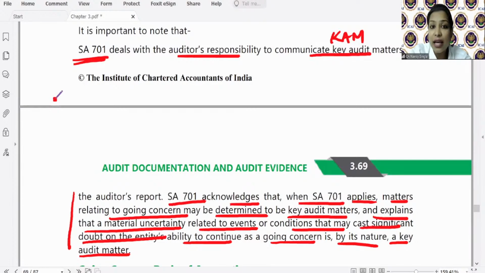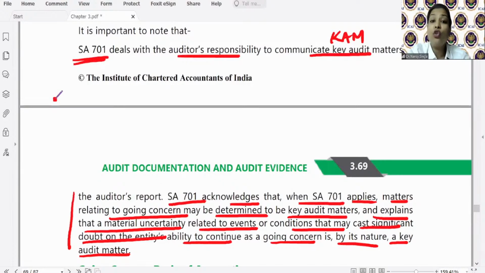So this is a fact that casts a significant doubt on the entity's ability to continue as a going concern. तो ऐसा एक fact है जो doubt create करता है कि भाई entity के going concern पर खतरा है.